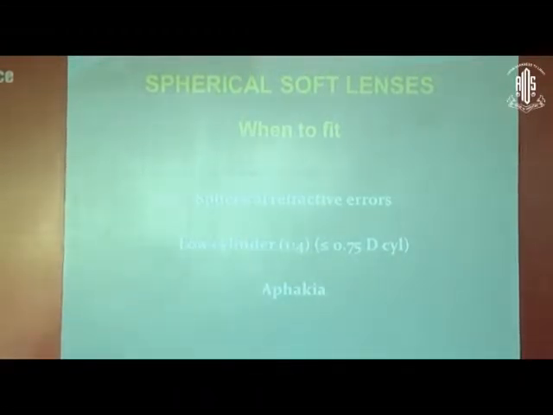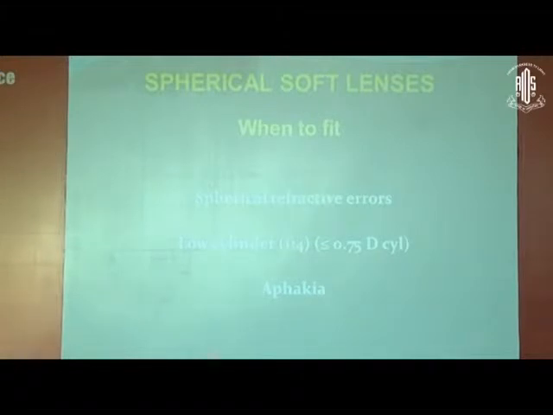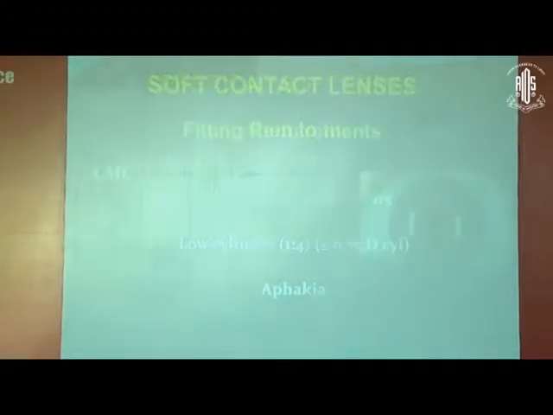Then of course aphakia, particularly in childhood aphakia. If somebody is having a unilateral aphakia, anybody, adult or child, or if somebody cannot get the IOL fixed, may not be having a decent posterior chamber, may not be having sulcus, may not be having iris tissue, does not want scleral fixation. In these cases, yes, even in adults, we fit a soft contact lens. Earlier, the aphakic soft contact lenses were not available. Now these are freely available and we can fit it very nicely.